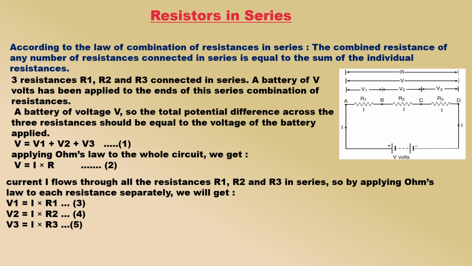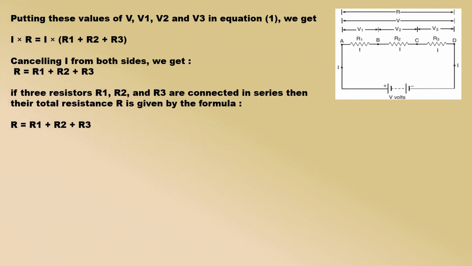Now, let the total resistance of the combination be R. The current flowing through the whole circuit is I. So, applying Ohm's law to the whole circuit, we get V equal to I into R. Since the same current I flows through all the resistances R1, R2 and R3 in series, by applying Ohm's law to each resistance separately and putting these values of V, V1, V2 and V3 in equation 1, we get I into R equal to I into R1 plus R2 plus R3 and so on.